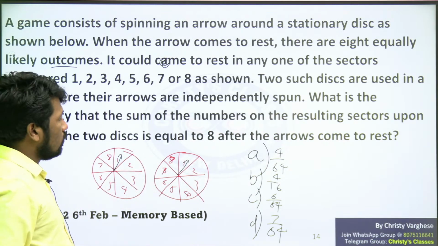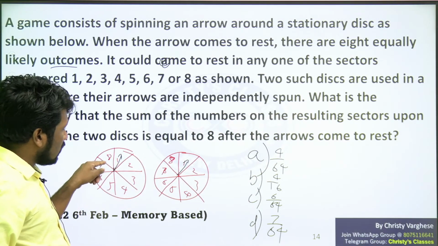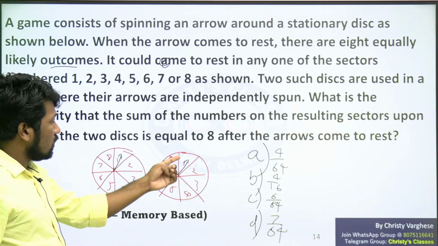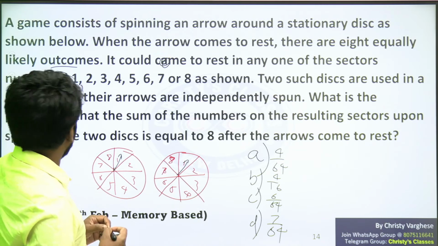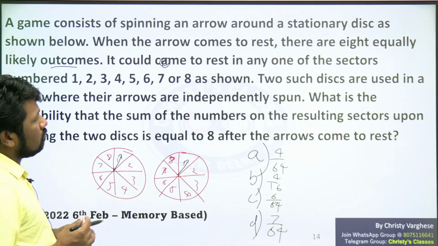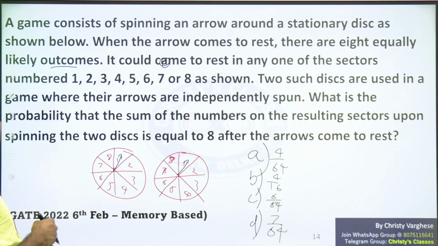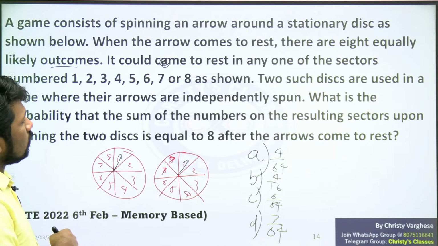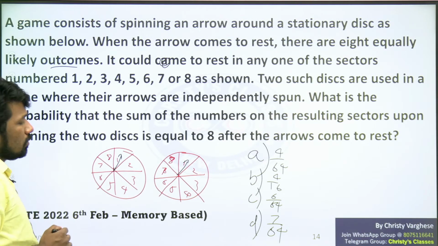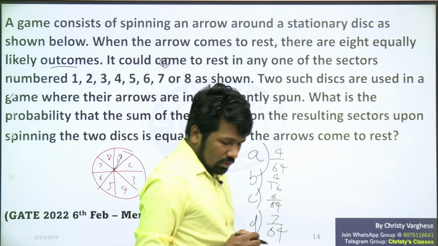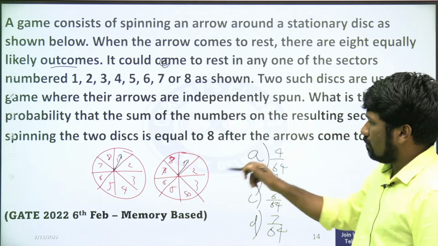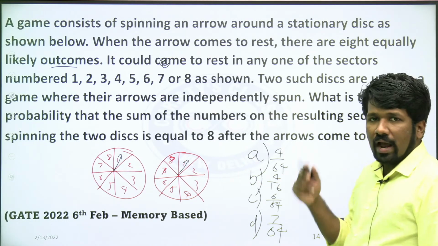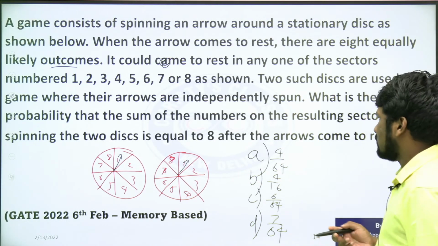So this arrow coming in which sector, and that arrow coming in which sector, are totally independent events. What is the probability that the sum of the numbers on the resulting sectors upon spinning the 2 discs is equal to 8 after the arrows come to rest? So after spinning these 2 arrows, adding the numbers that the arrows are on, you should get 8.